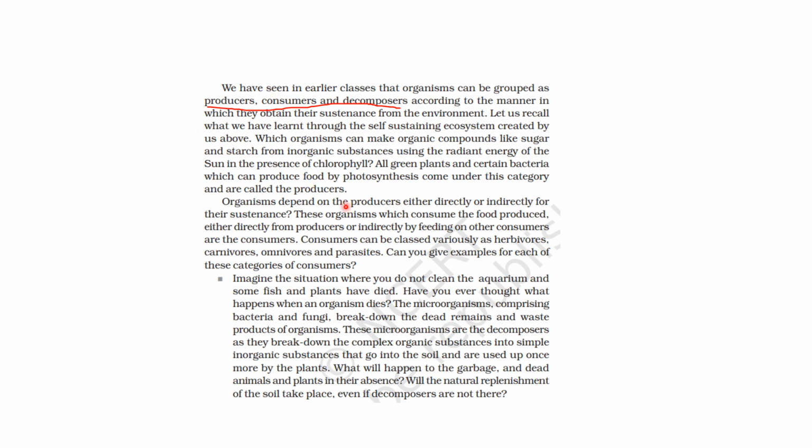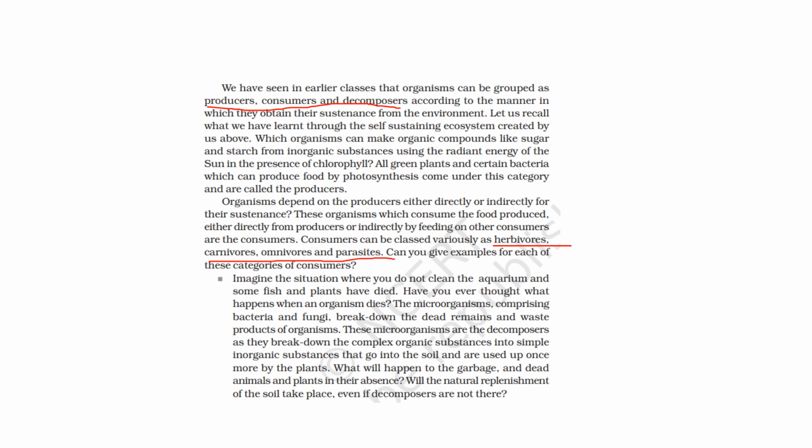Now, organisms depend on producers either directly or indirectly for their sustenance. These organisms consume the food produced either directly from producers or indirectly by feeding on other consumers. Okay, we call these consumers. Consumers also have types, like herbivores, carnivores, omnivores and parasites.